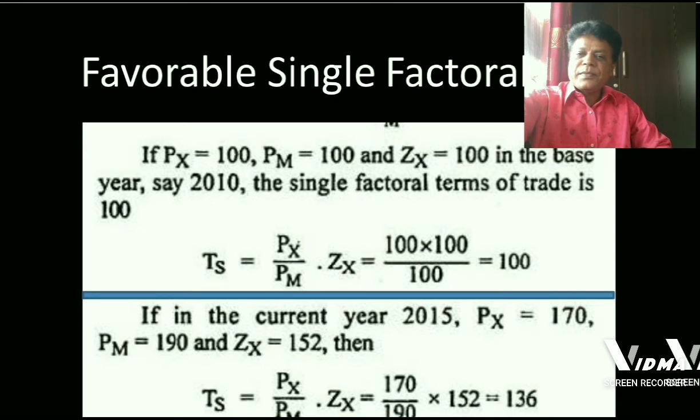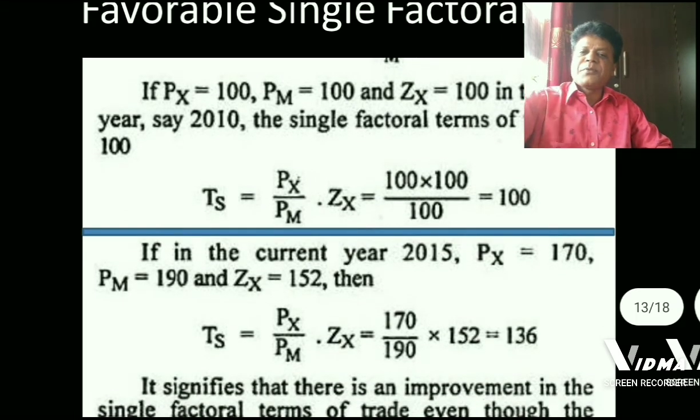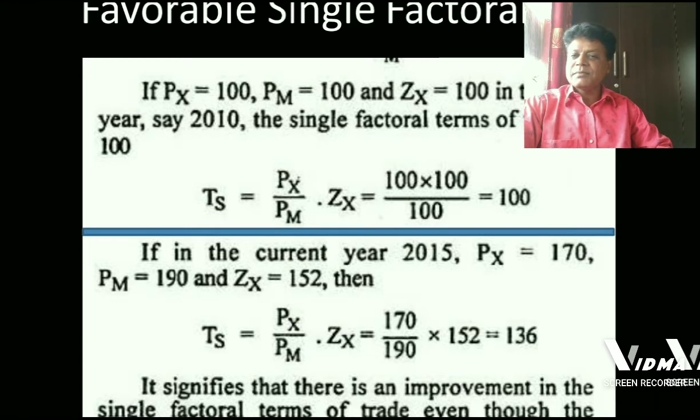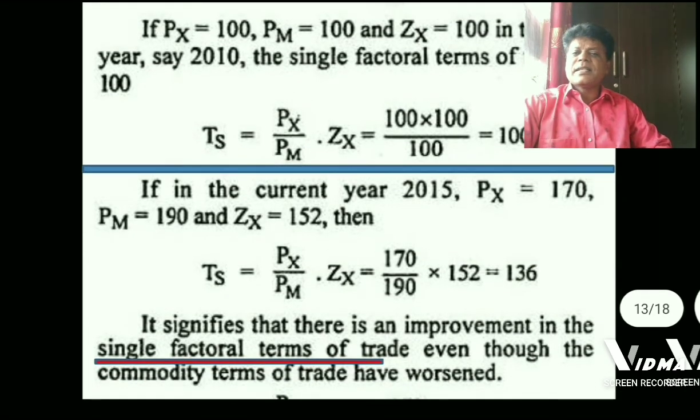Further assume in the current year, that is 2015, the value of Px is equal to 170, Pm is equal to 190 and Zx is equal to 152. Then what will be the status of single factorial terms of trade in the current year? That is Ts is equal to Px upon Pm into Zx, which is equal to 170 upon 190 into 150, which is equal to 136.